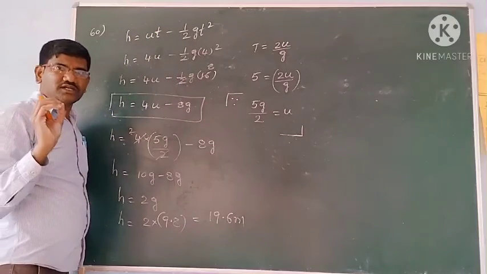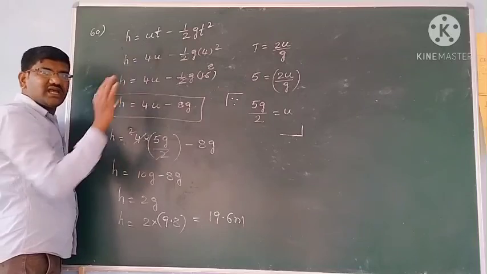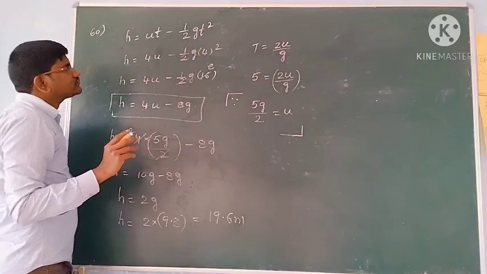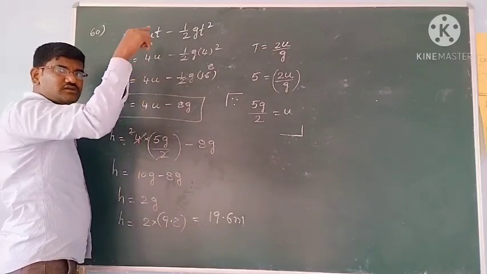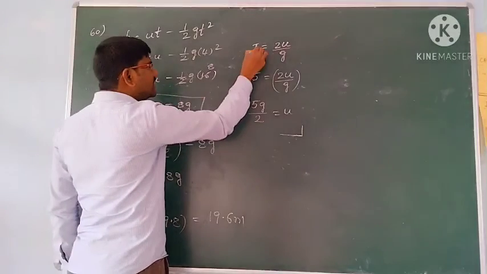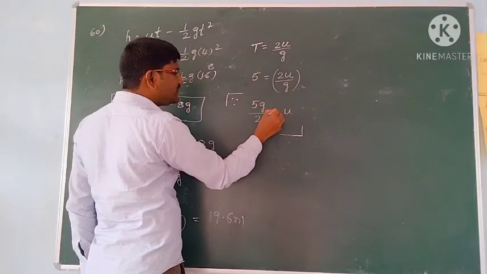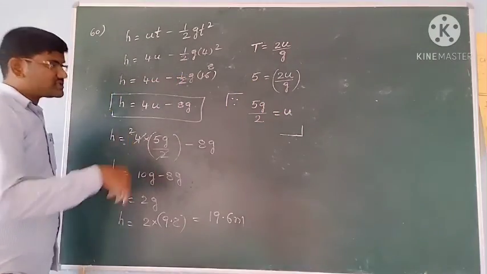So an object is projected, it is at a certain height after 4 seconds from the point of projection, and it reaches the ground from the start after 5 seconds, they are telling. So time of flight is 5 seconds, you know, 5 is equal to 2u by g. From this you are getting the u value as 5g by 2. So this is the answer.